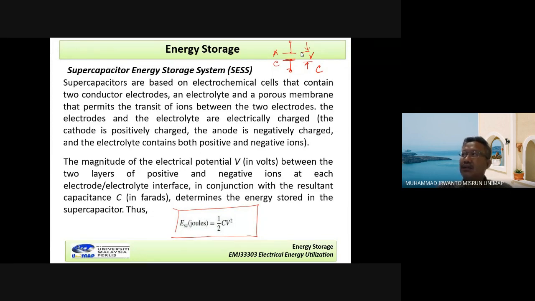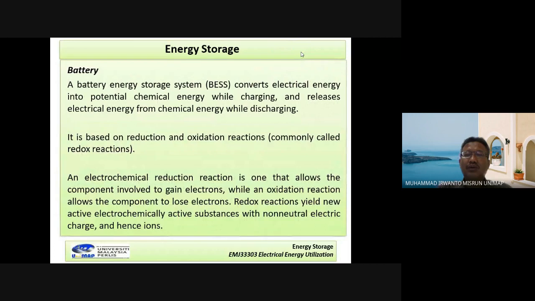The other type of energy storage classification is electrochemical. The first we want to discuss is the battery. Everybody knows the battery. There is the dry cell or the battery with liquid. That is the type of battery. So a battery is an energy storage system.